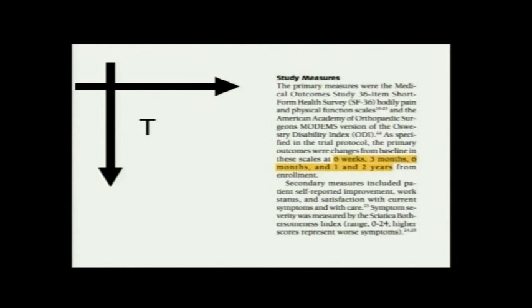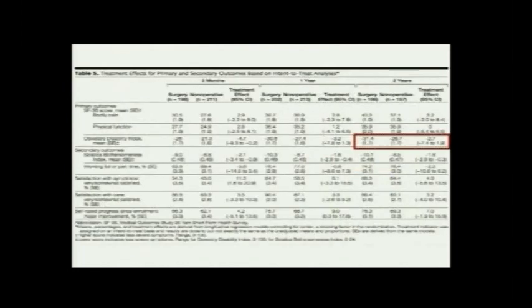Then last comes the T. What is the time frame? So the patients were reviewed at 6 weeks, 3 months, 6 months, 1 year, and 2 years. And you notice that there are 2 arrows. So you lose the horizontal arrow because this is not a cross-sectional study. This is a longitudinal study where the patients were prospectively followed. So that's your T. Now, then you come to this chart where they have done intention to treat analysis, where